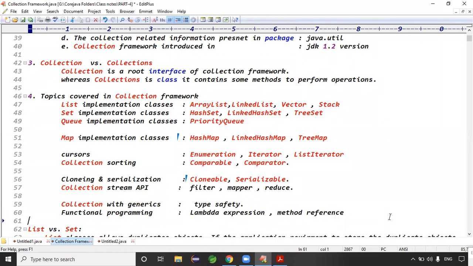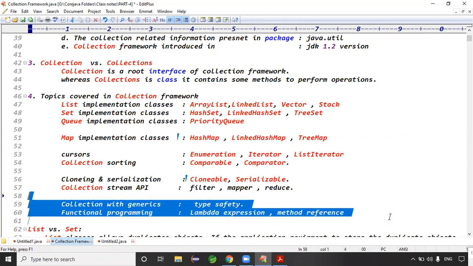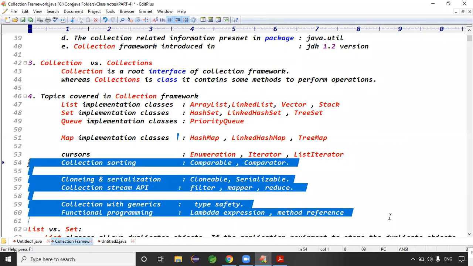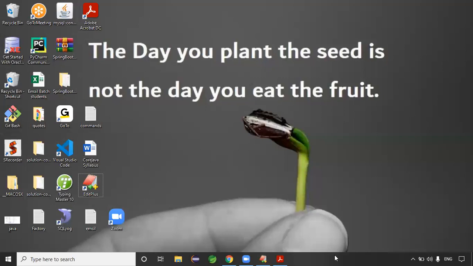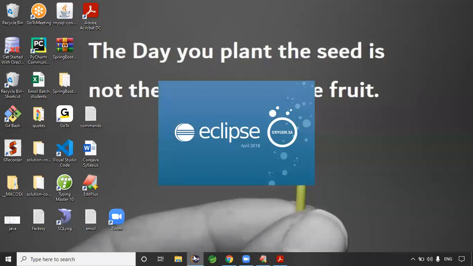Yes, lambda expressions and what? Lambda expressions and method references, right? Exactly. This is a topic we are going to see. Good. Let me take an example so that you'll get more clarity. Let me start one example first. To do the applications, we're going with the Eclipse IDE.